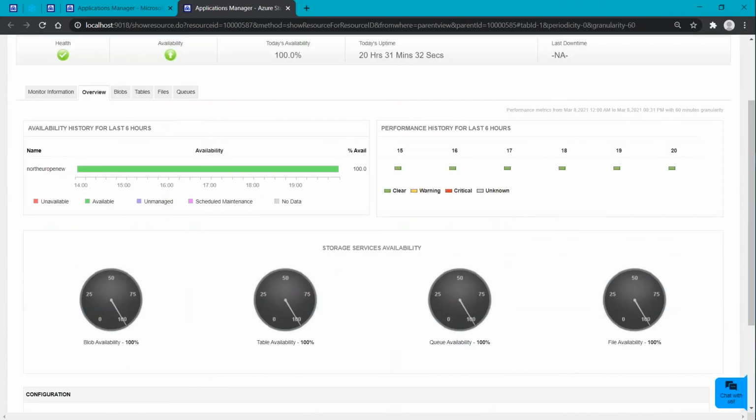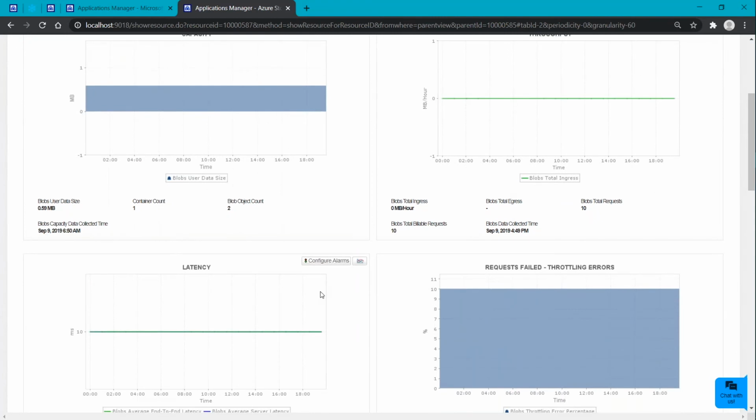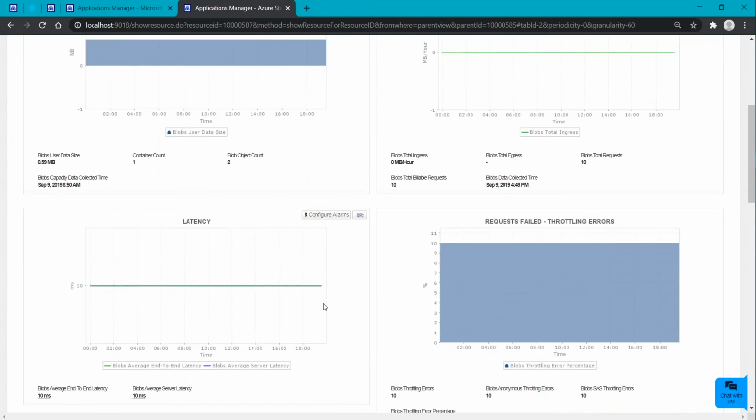This is how you can get to know about the basic details regarding the resource utilization of each of the key metrics like blobs, tables, files, queues. Basically, we will be monitoring certain similar metrics for all of them here. Let me show you one by one. Under the blobs, you can see the blob capacity information, like user data and blob information, container count, all details. The throughput will give you all the details regarding the total ingress and egress number of requests. Latency lets you know about the end-to-end latency of successful requests that have been made.